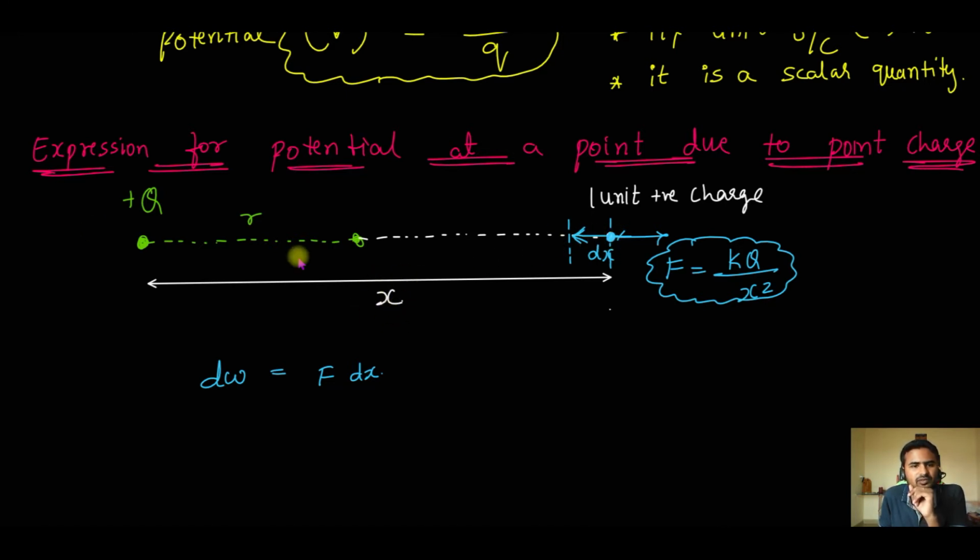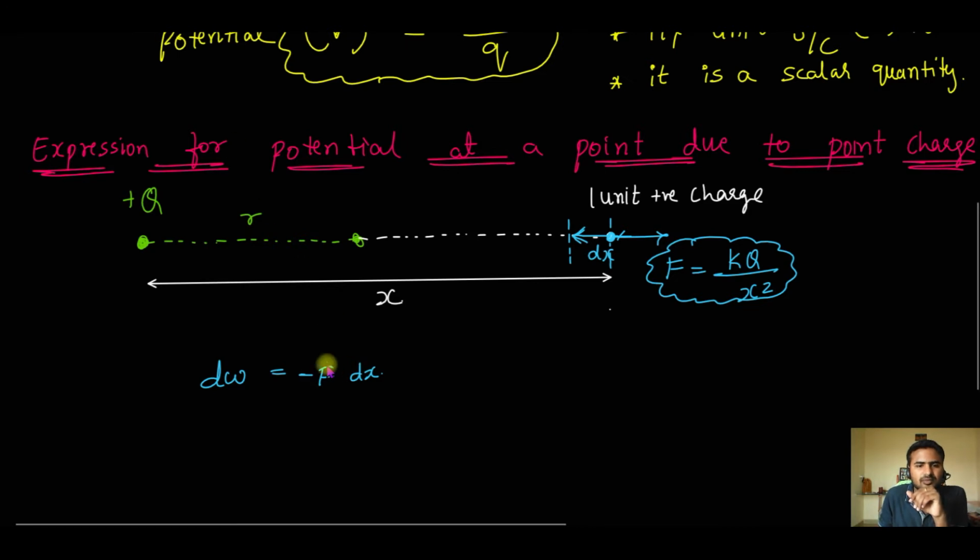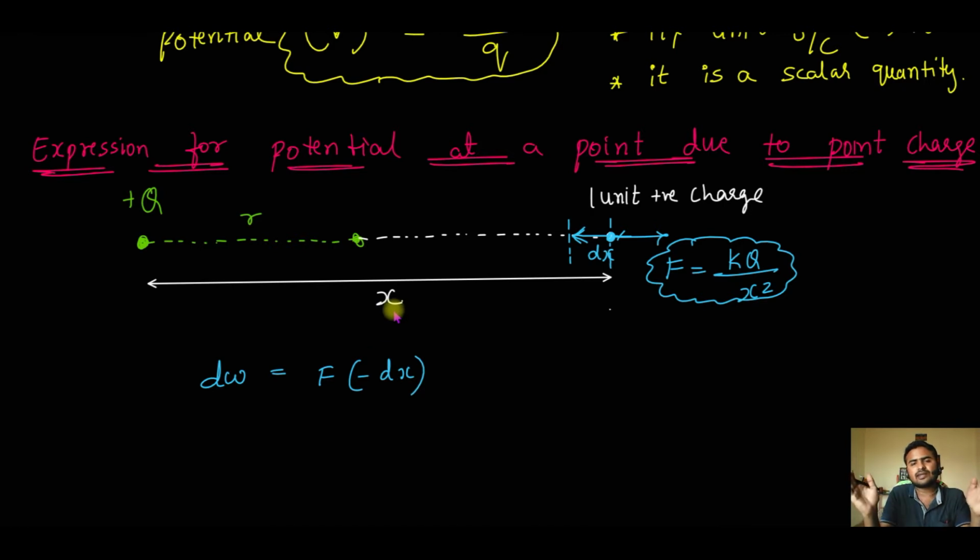It is decreasing, right? Because you are measuring this x from the charge capital Q. Now as you move to the left, the x value is decreasing, right? So dx is going to be negative now. So I will have to write this as minus f into dx, because dx is going to be negative. Or in other words, I'll put it like this: f into minus dx, because as you move to the left, your value of x is decreasing, so dx is negative.